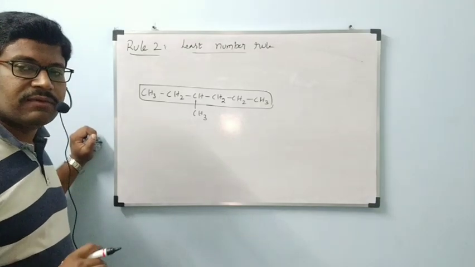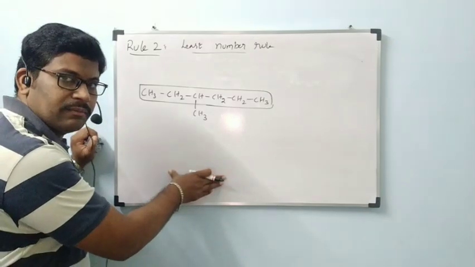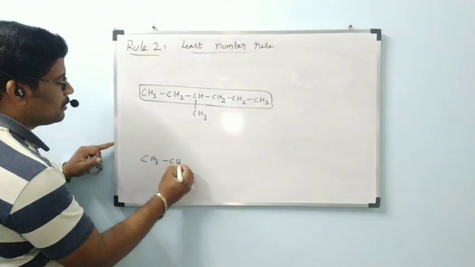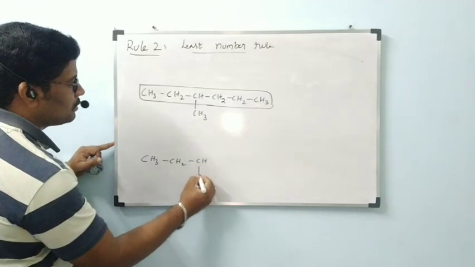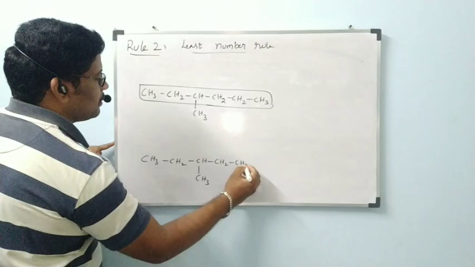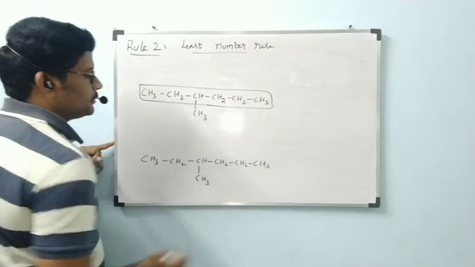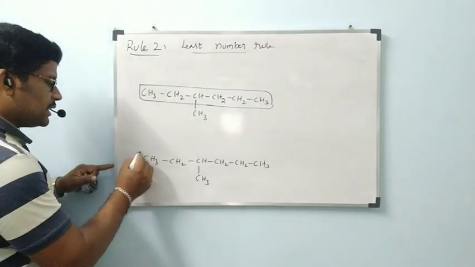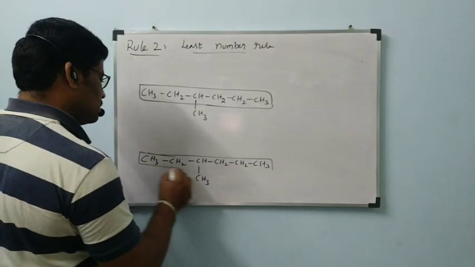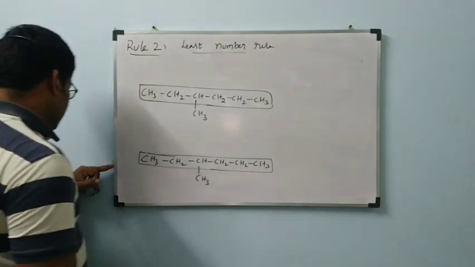Now, after selection of the parent chain, we have to give numbering, left to right and right to left. For that, I am going to write it one more time. I selected this one as the parent chain. Why am I writing it 2 times?